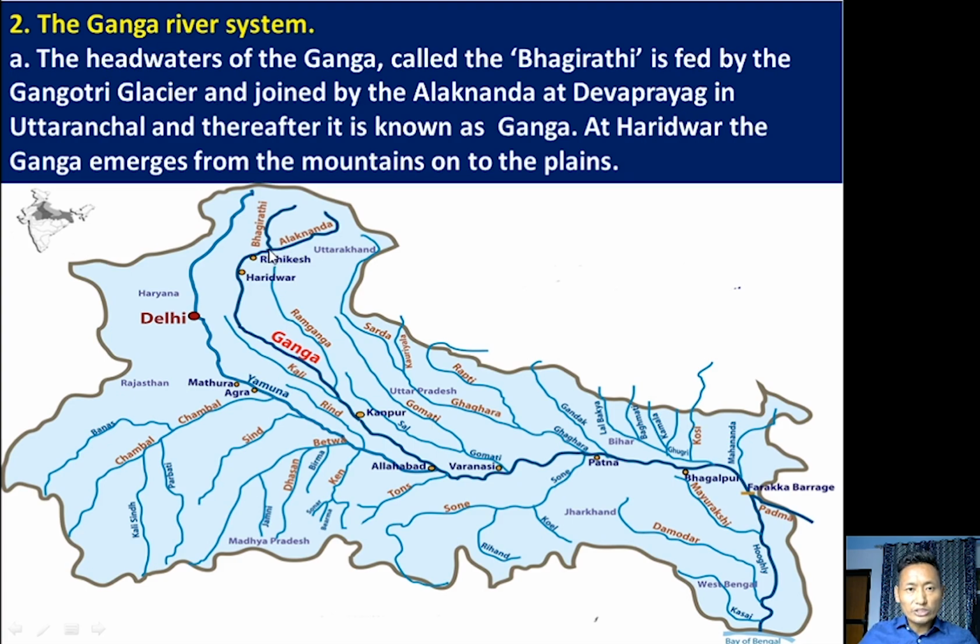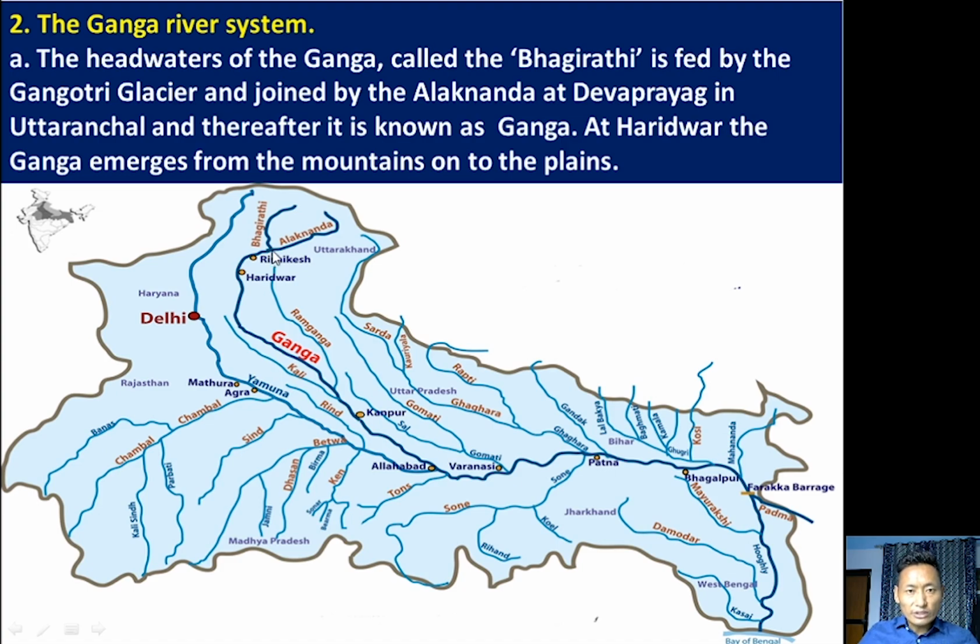Here we have a place in Uttarakhand. The name of the place is Devaprayag. So at Devaprayag, Bhagirathi is joined by Alaknanda.